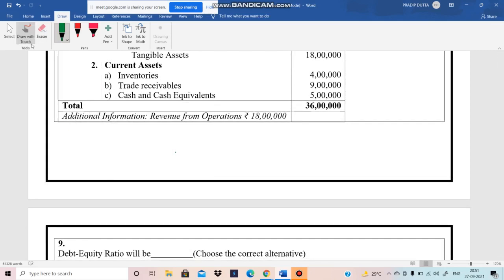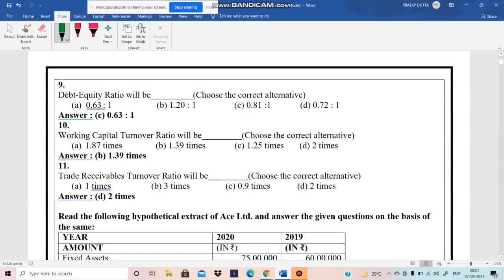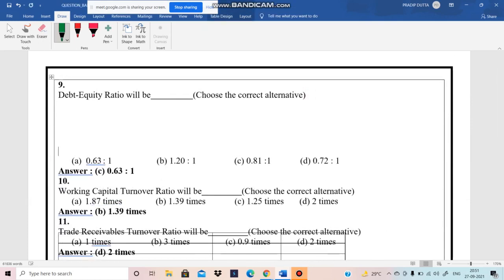So revenue from operation means the sales are also given, that is 18 lakhs. Now the first question, we just have to find out the correct alternative.